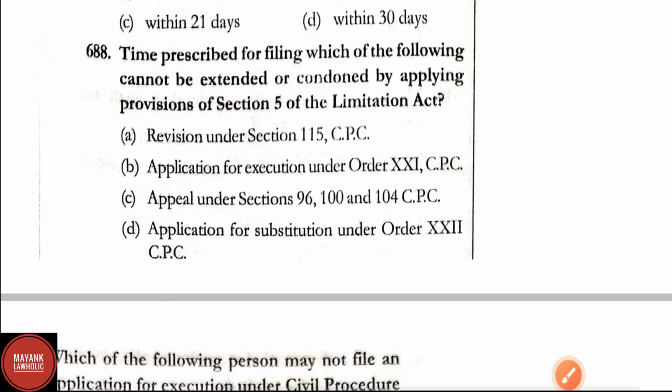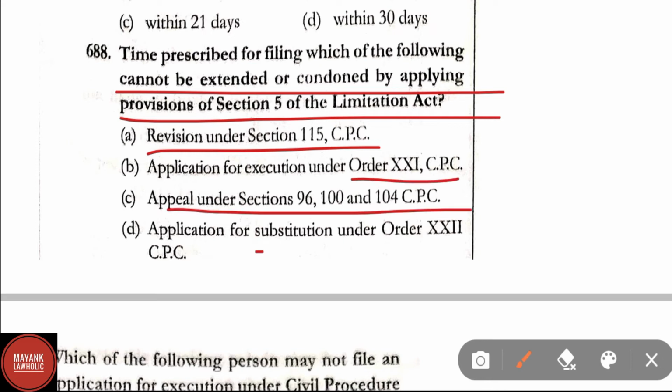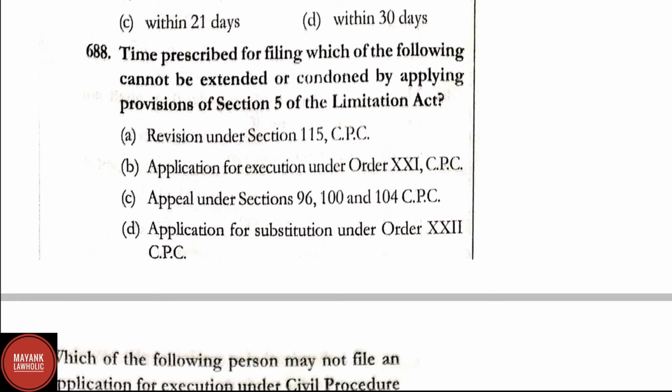Question number 688. Time prescribed for filing of which of the applications cannot be extended or condoned by applying provisions of Section 5 of Limitation Act. Option A, revision under Section 115 of CPC; application for execution under Order 21 of CPC; appeal under Section 96, 100 and 104 CPC; application for substitution under Order 22 of CPC. Here correct answer is option B, that is application for execution under Order 21 CPC. Time prescribed for filing cannot be extended or condoned by applying provisions of Section 5 of Limitation Act for application for execution under Order 21 CPC.